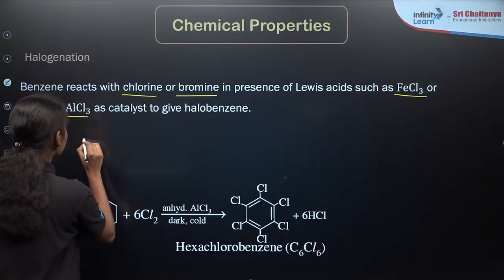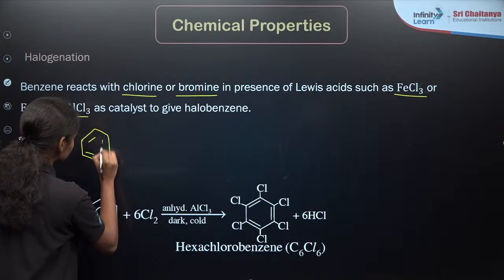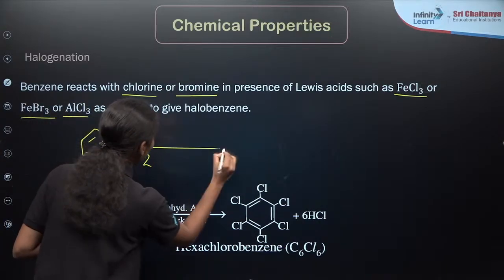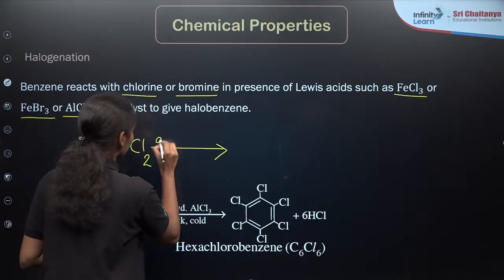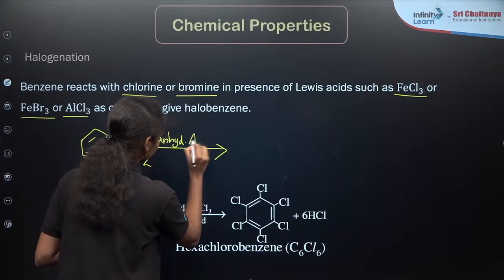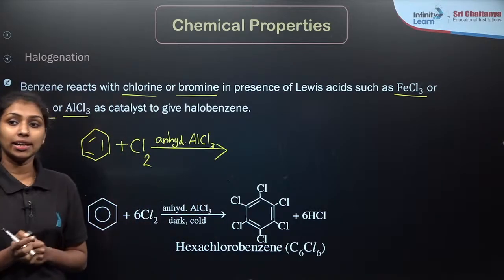In general, if you are taking benzene, this is our benzene. I am adding chlorine, Cl2 molecule, in presence of anhydrous AlCl3. What will be the product?